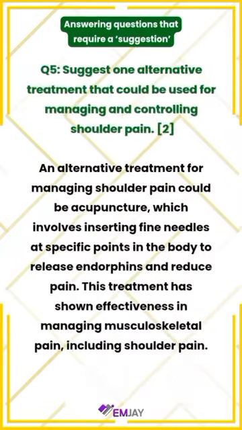Question 5. Suggest one alternative treatment that could be used for managing and controlling shoulder pain. This question is worth 2 marks. An alternative treatment for managing shoulder pain could be acupuncture, which involves inserting fine needles at specific points in the body to release endorphins and reduce pain. This treatment has shown effectiveness in managing musculoskeletal pain, including shoulder pain.